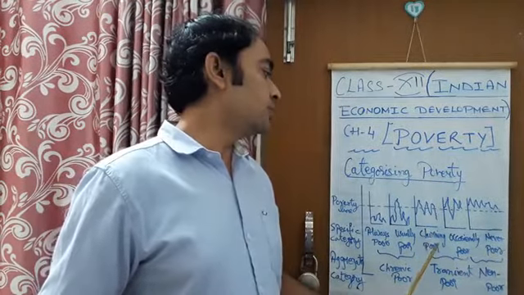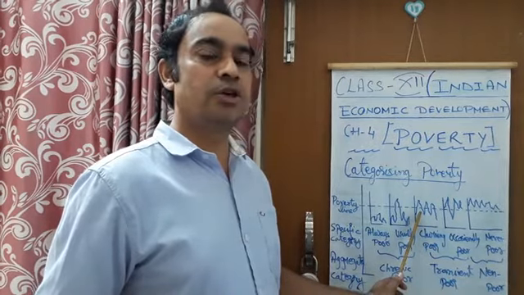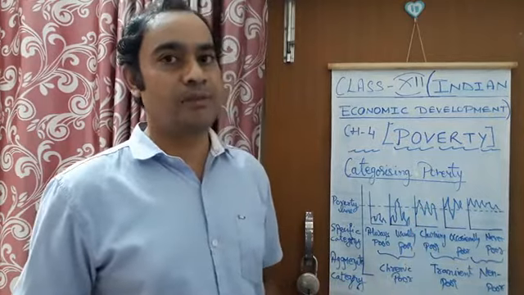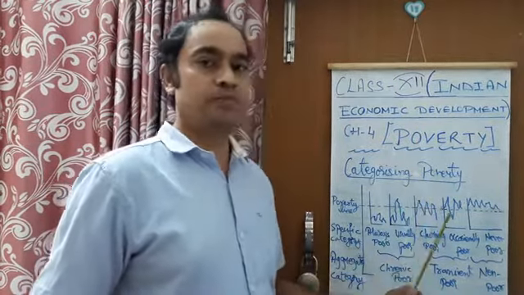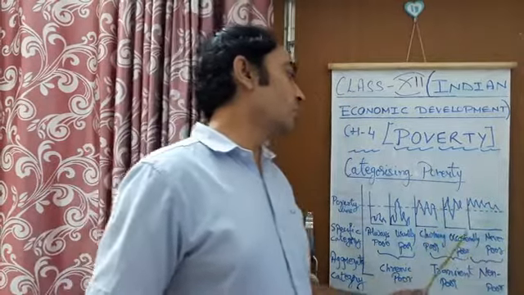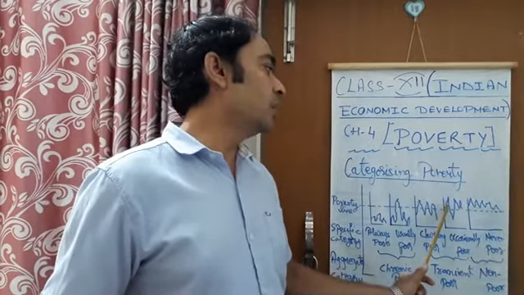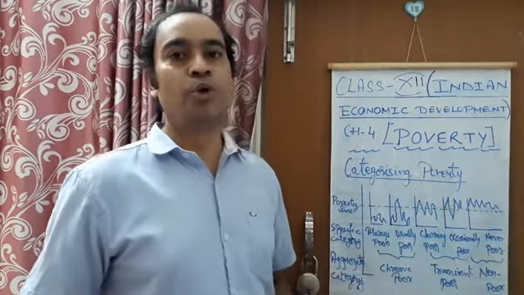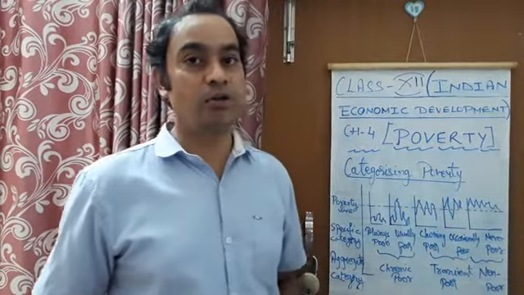The graph of the churning poor shows that these are people who move in and out of the poverty line, below and above it. Occasionally poor people are those who remain above the poverty line, but sometimes due to a patch of bad luck, they can move below the poverty line.